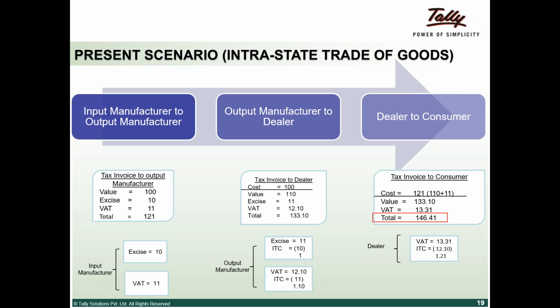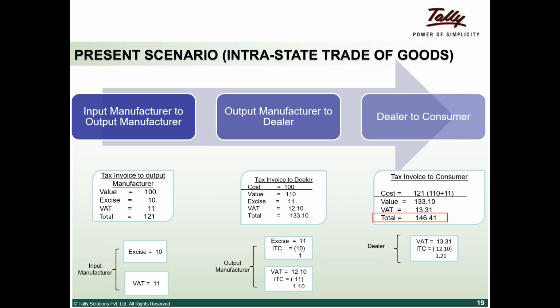So the new value will be 121 plus 10%, so it becomes 133. VAT of 10% is payable on that, because there is no excise duty; it is not a manufacturing activity. As I told you, excise duty is applicable only during manufacturing. VAT is applicable during the sale. So for dealer to consumer, the cost to the consumer is 146.41.